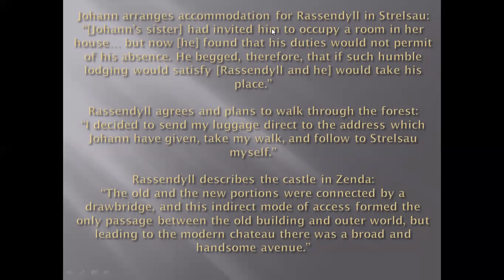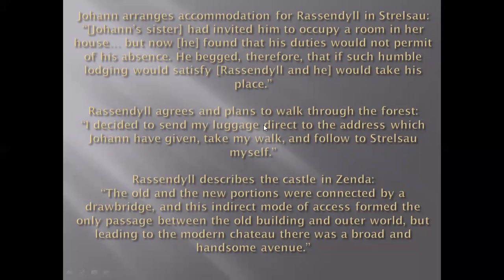So this is a good offer. Previously, you see in the novel, Rassendyll was looking confused or worried because he couldn't get an opportunity for better lodging in Strelsa. Because of that, he stayed in Zenda. Now, a kind of good luck has given him the opportunity of staying at the capital, Strelsa.